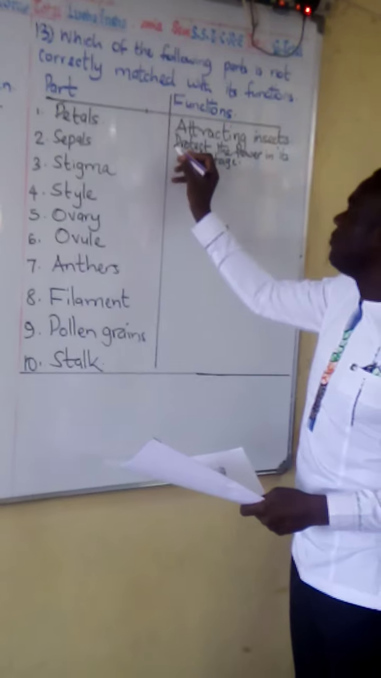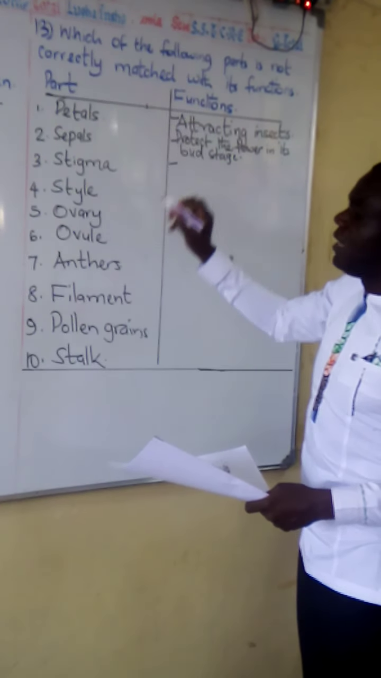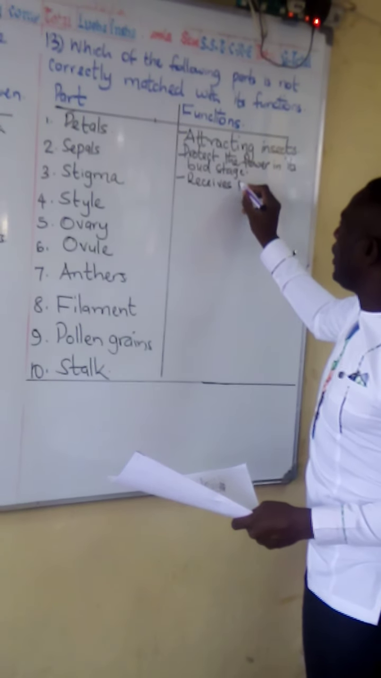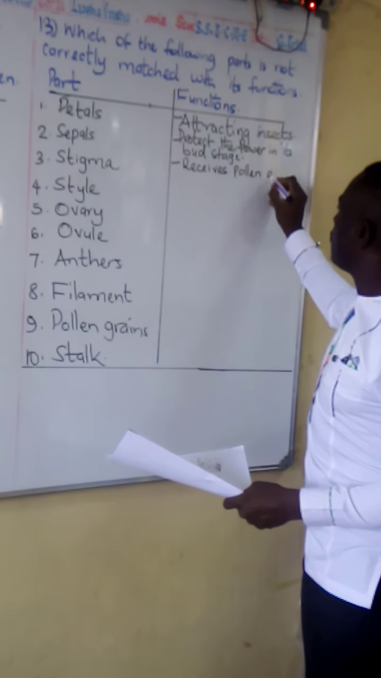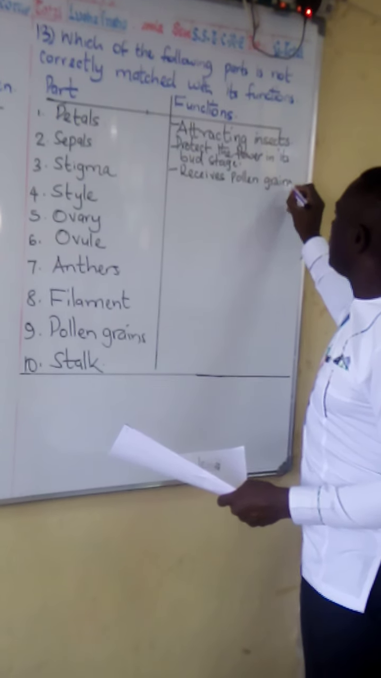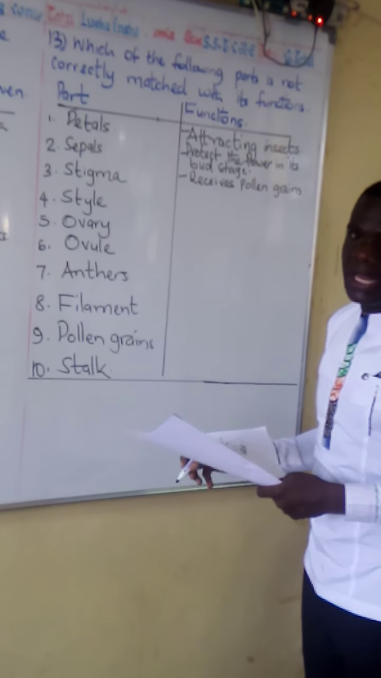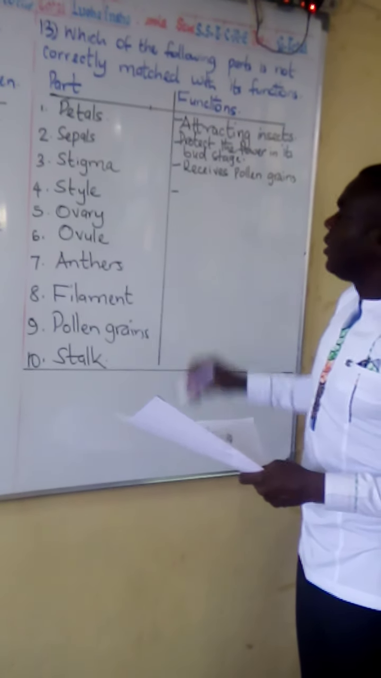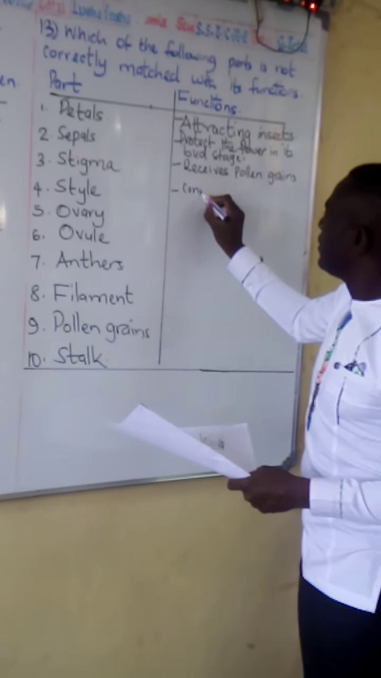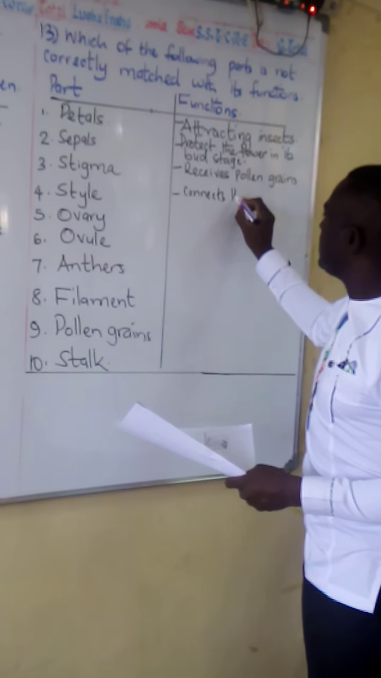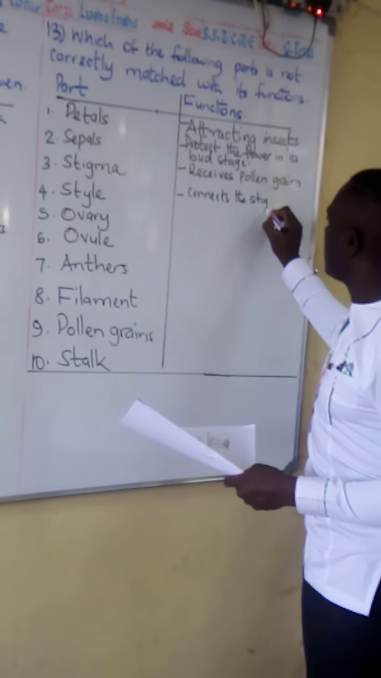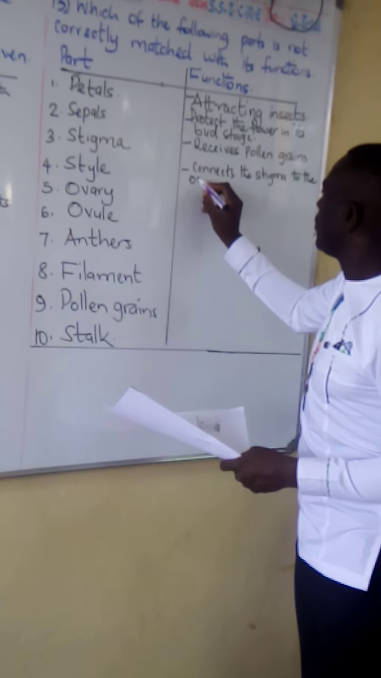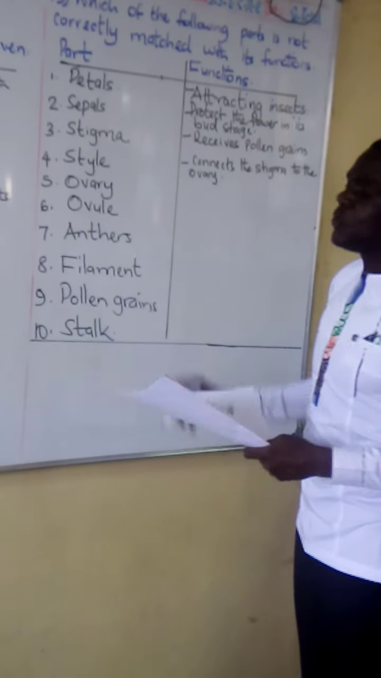Then you come to the stigma. The stigma receives pollen grains during pollination. Then the style. The style connects the stigma to the ovary. Connect the stigma to the ovary.